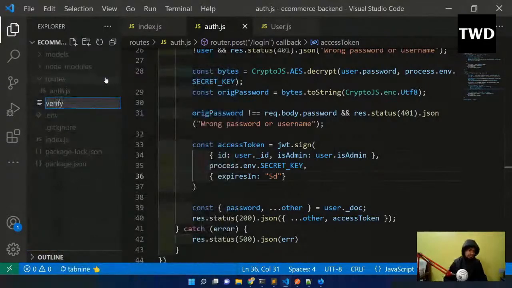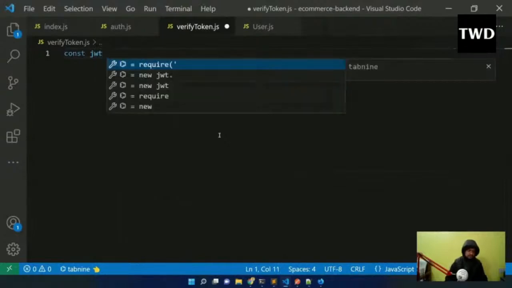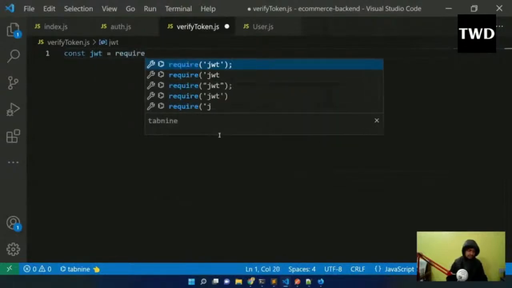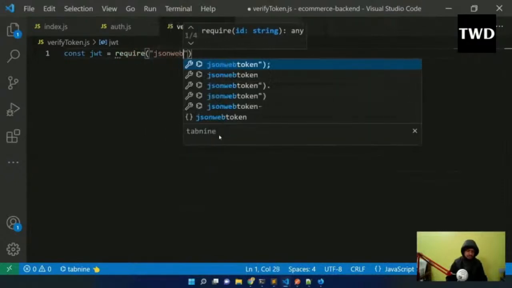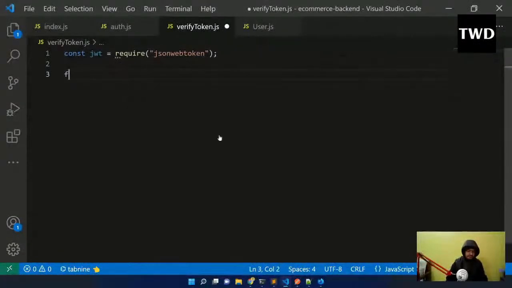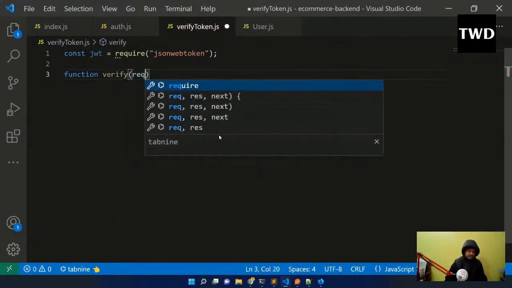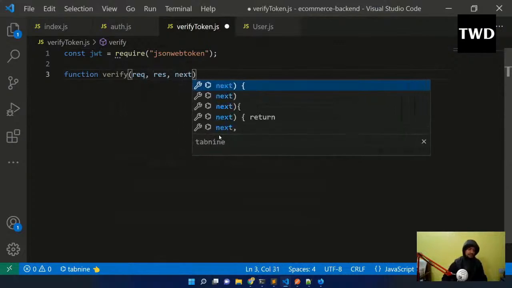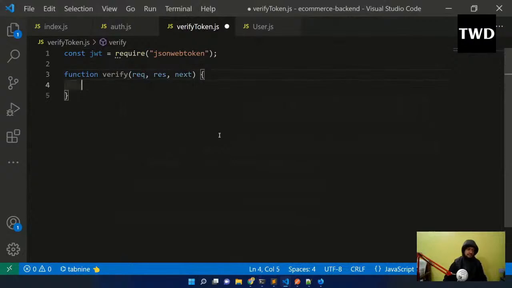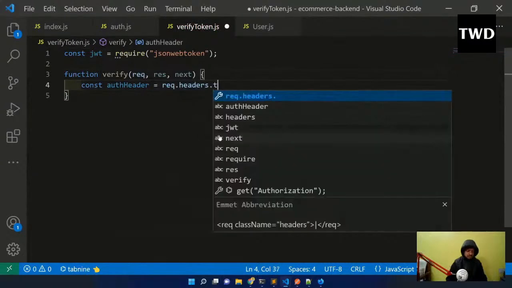So verifyToken.js, I'll do verifyToken.js, and here const jwt equal to require JSON web token, and then function verify with req, res, next, then const authHeader equal to req.headers.token.